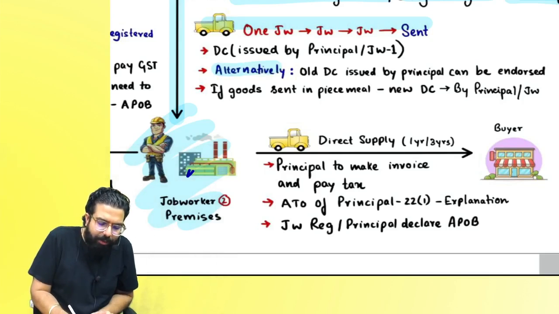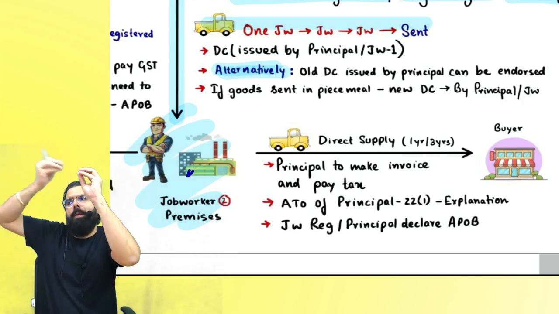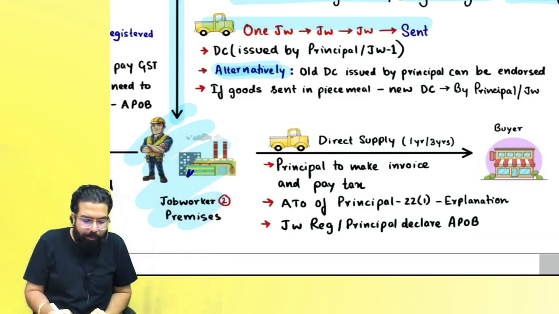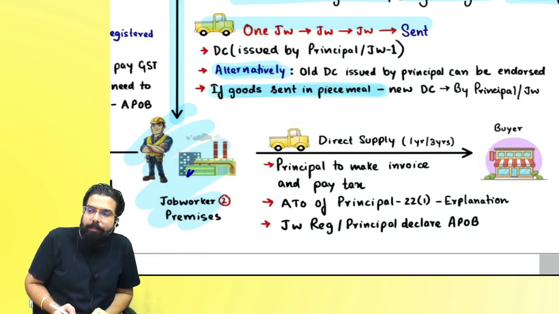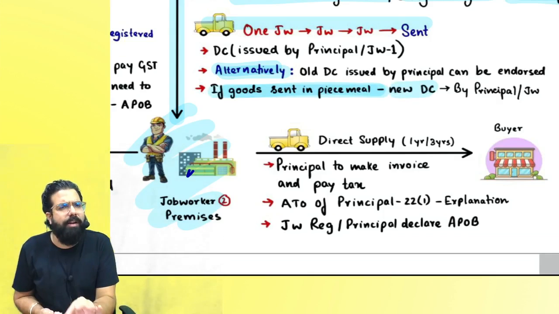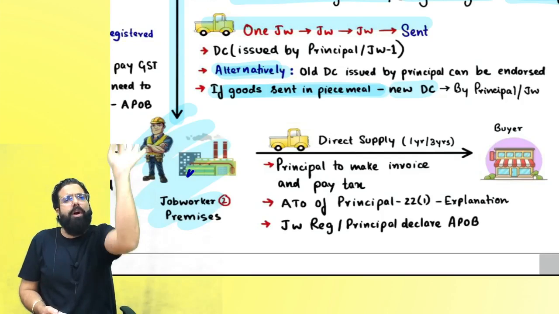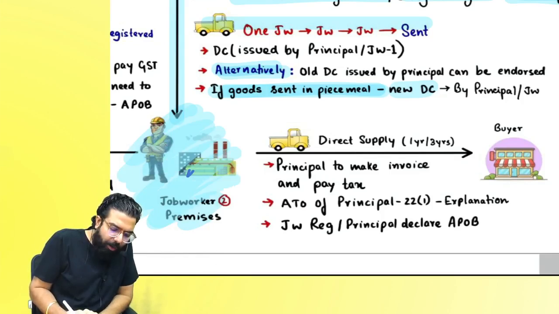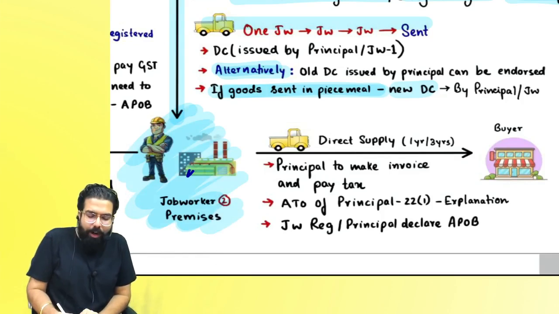Alternatively, the old delivery challan which was given by the principal to the job worker can also be endorsed, but endorsement is not possible if the goods are sent in piecemeal. In that scenario, a new delivery challan, that is the job work challan, is required. Either principal will make it or the job worker will make it. Are we clear, everyone?